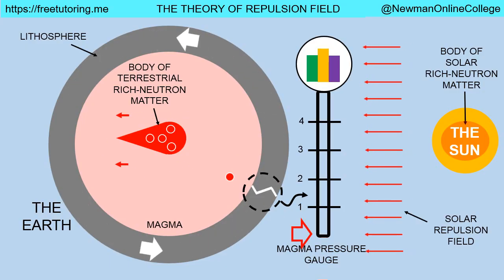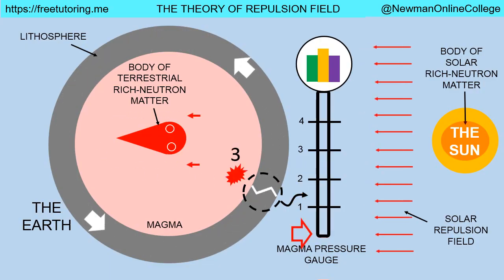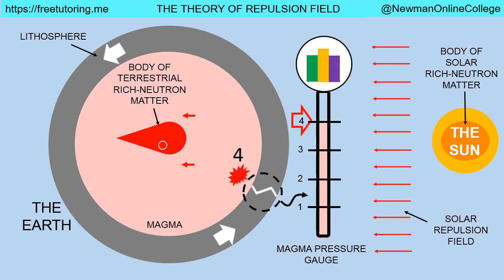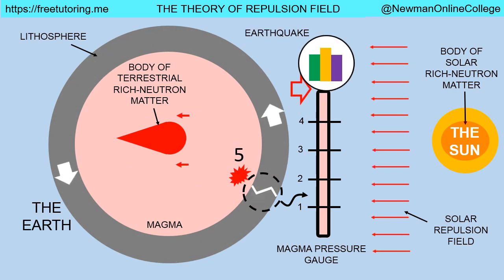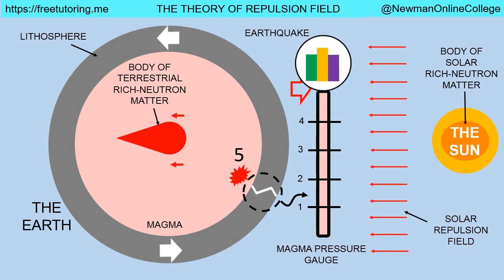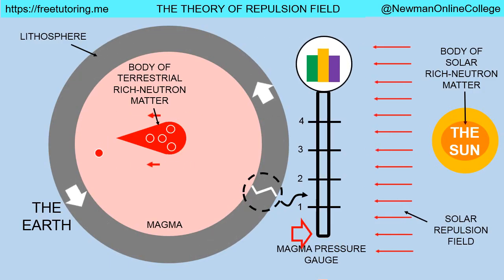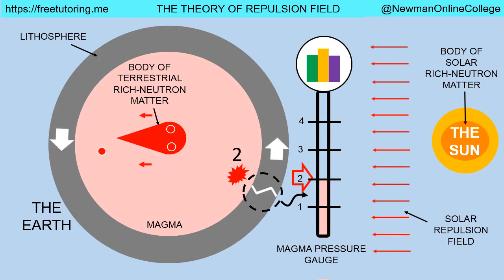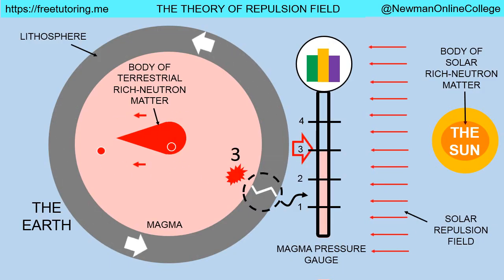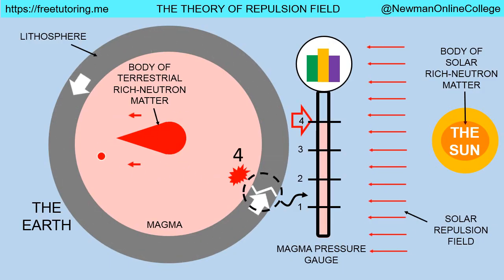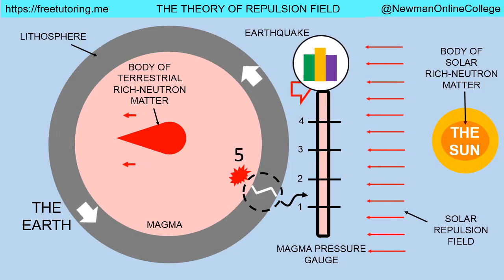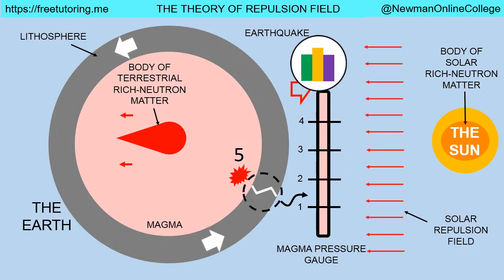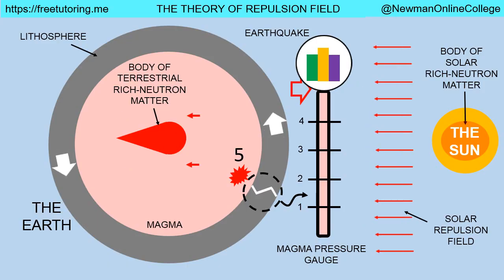Similarly, if the upper limits of magma pressure occur right below the boundaries of tectonic plates, earthquakes may occur there. This video clip describes how energy produced by the conversion from rich neutron matter to poor neutron matter below a point of a boundary of tectonic plate causes an earthquake. In this example, it takes 5 explosions to produce enough energy and bring magma pressure to the limit at which the earthquakes start to occur.